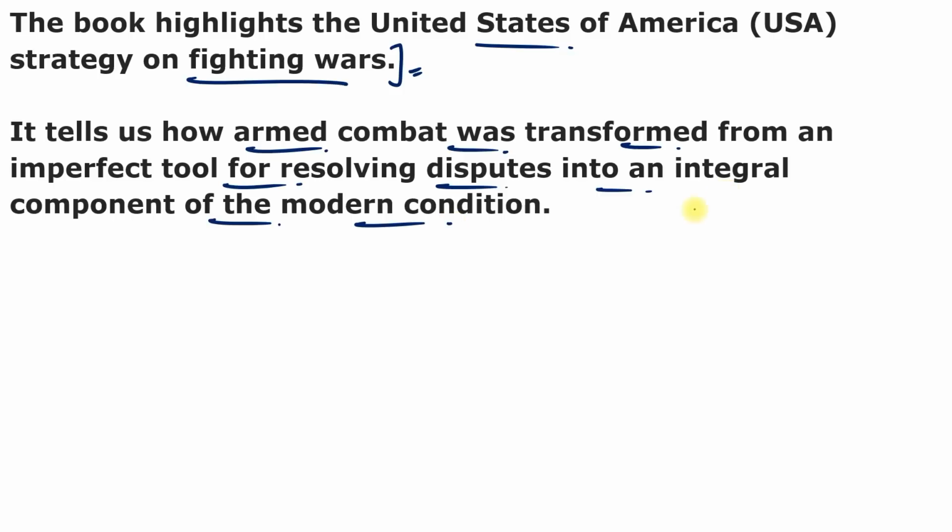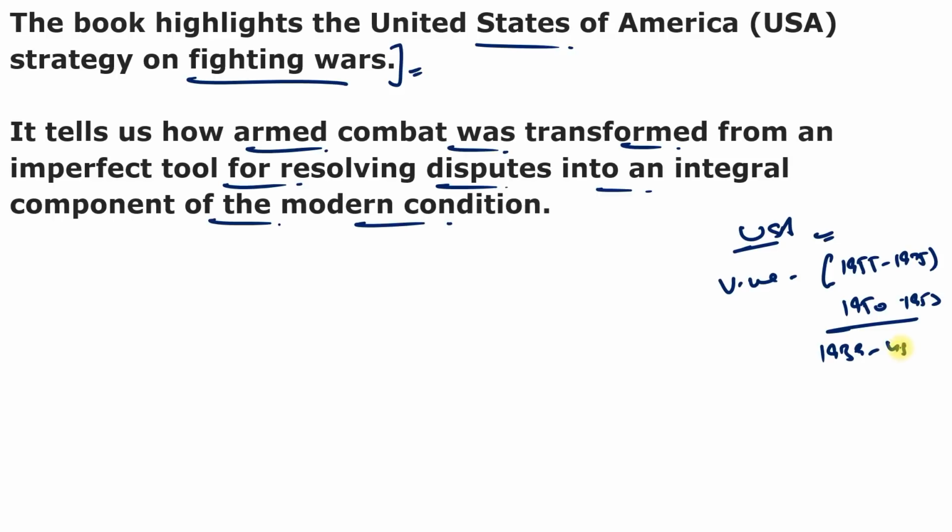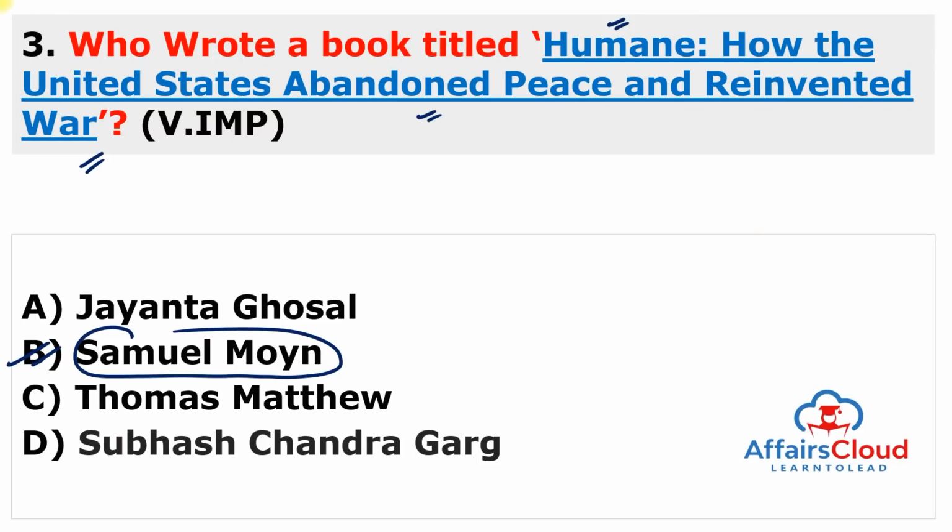The book argues about the endless wars the United States of America created in the past, including the Vietnam War, which was fought between 1955 to 1975, the Korean War from 1950 to 1953, World War II from 1939 to 1945, and other wars. And this development might not represent progress at all. So that's why this book is written, especially about the strategy of the United States of America.